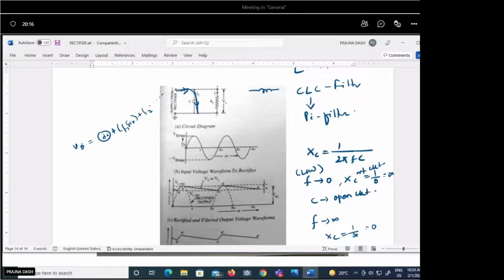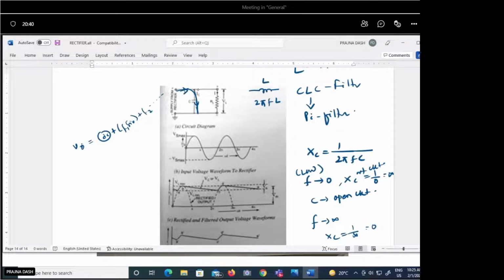When we are using the inductor as a filter, the inductor has to be placed in series connection. If it is the inductor, its reactance will be 2 pi FL. For low frequency, F will be 0, so it will be 0 resistance path.